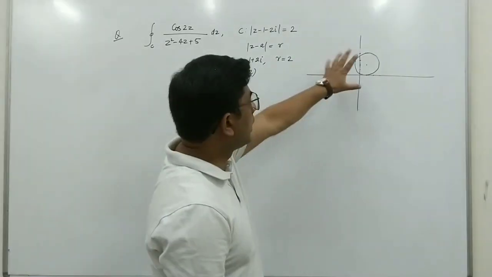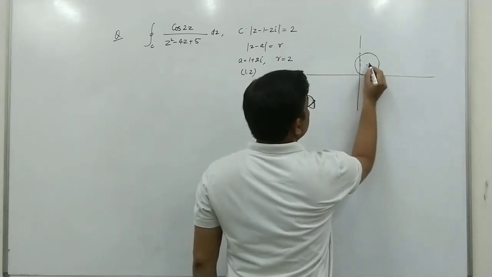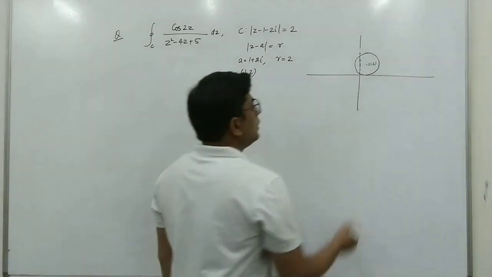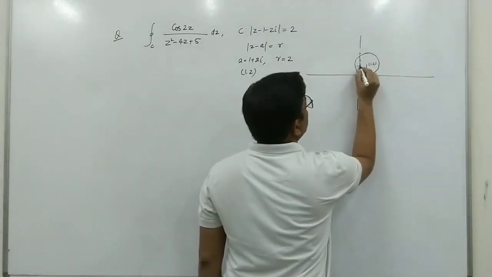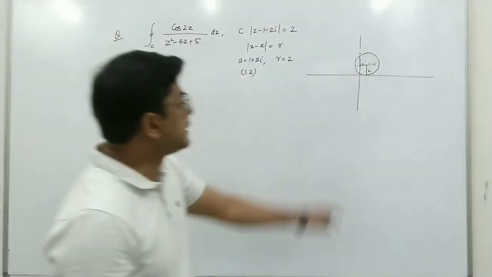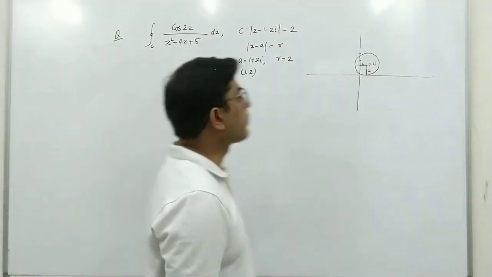So we can make a circle with center at (1, 2). Suppose this is 1 and this is 2. So this is the center at (1, 2) and the radius is 2. This will be a circle with center at (1, 2) and radius 2.